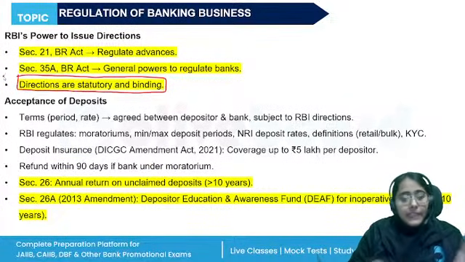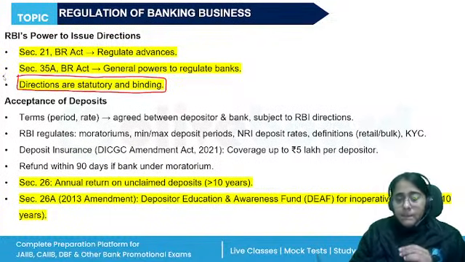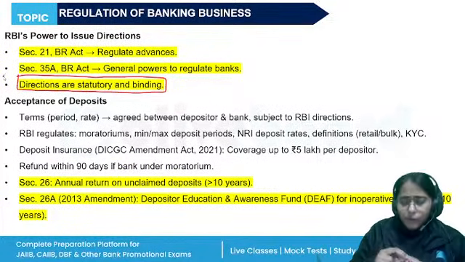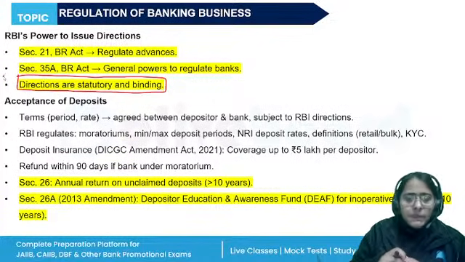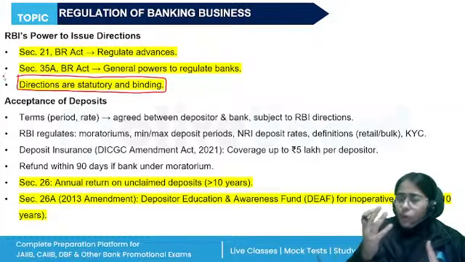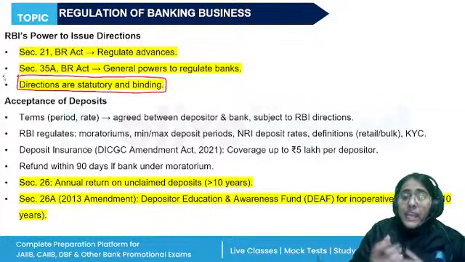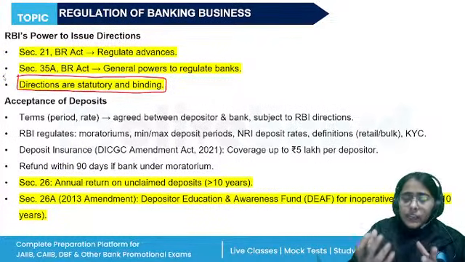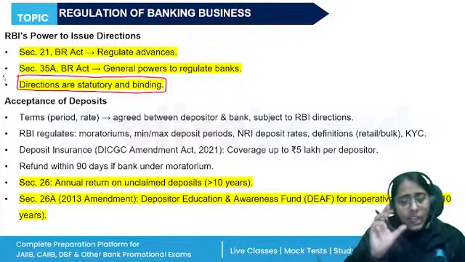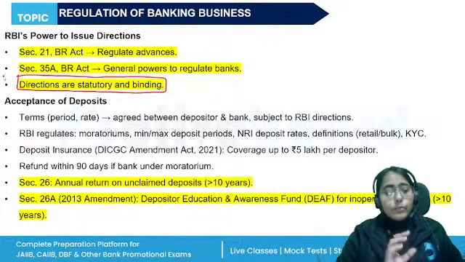Then let us talk about the various business of the bank one by one. When we are talking about the acceptance of deposits, what are the types of deposits? Demand deposits, term deposits, recurring deposits, the two-in-one combination deposits, all of these can be accepted by banks. They have to fulfill the KYC norms. There are different norms for the NRI deposit. The customers are covered under the DICGC administered by RBI, all of these things have to be fulfilled.